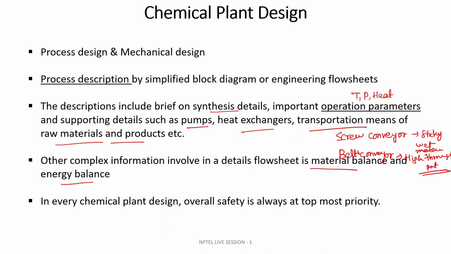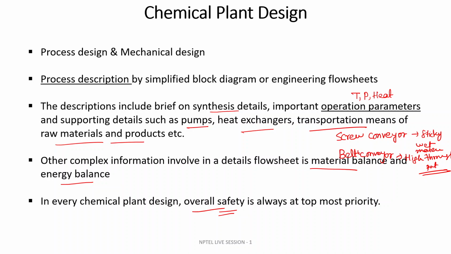One thing you have to keep in mind is that in every chemical plant design, whether you have to put this pressure valve or this heat exchanger or not, you should take such decisions very precisely, because overall safety is very important. You are dealing with chemical reactions and tons of materials in a day.